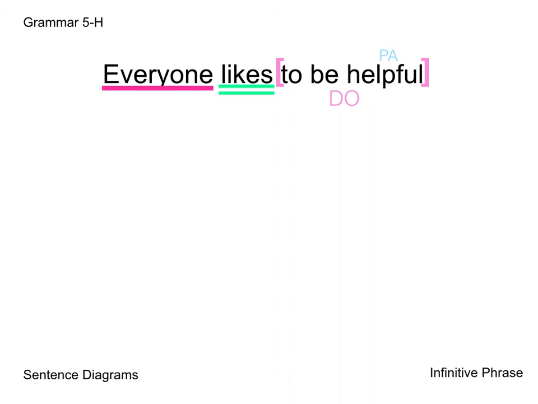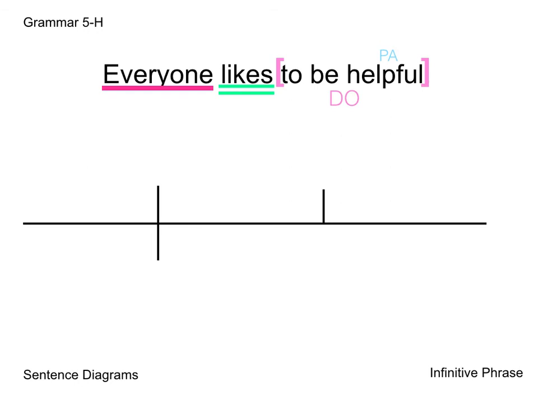It's going to make everything a lot easier. You can even put parentheses around the infinitive phrases if you'd like to. But now we can go ahead and make our diagram. So we're going to start with our nice long line. We're going to intersect that to create a subject predicate. And then of course we do have a direct object with our phrase, so we make one short little line